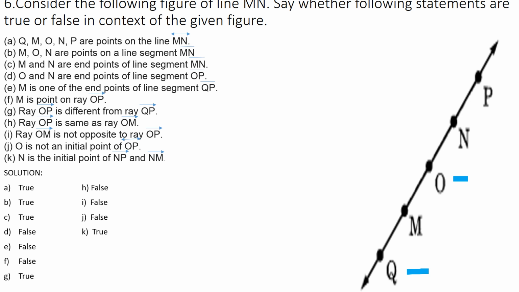Then the next question, O is not an initial point of line OP. See, OP is one line, and in this, O is the initial point. They said not, so it is false.